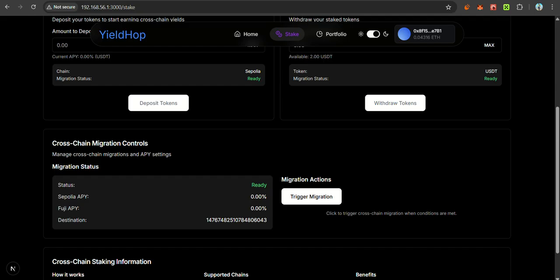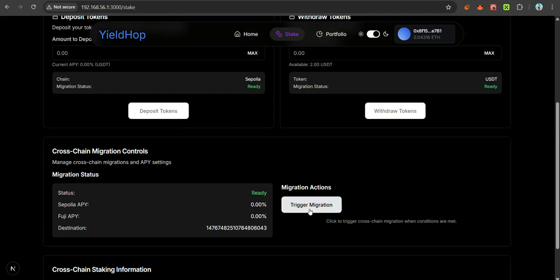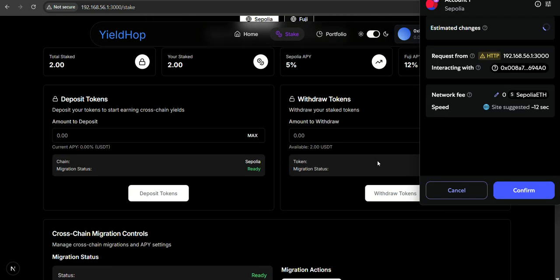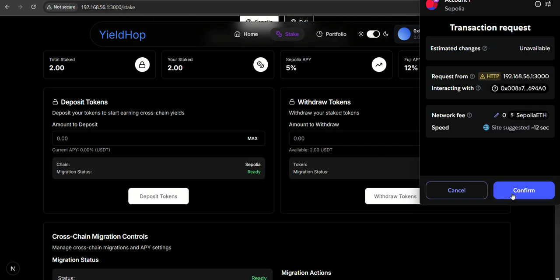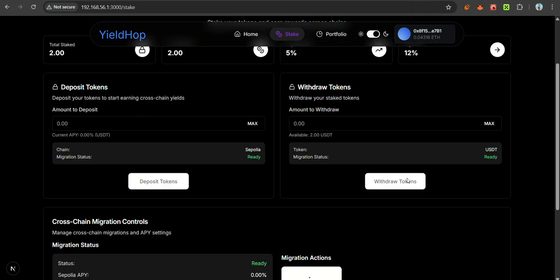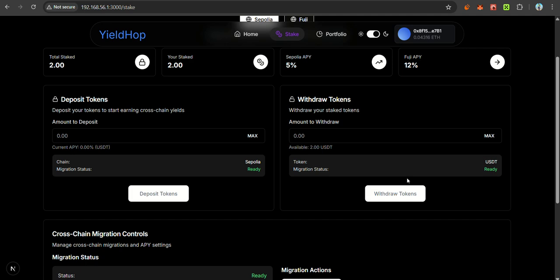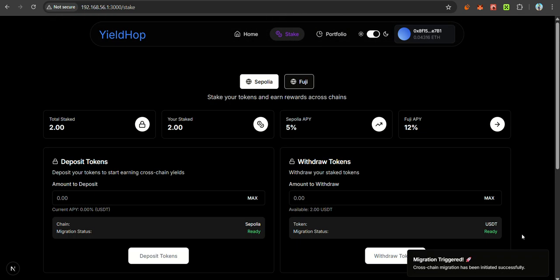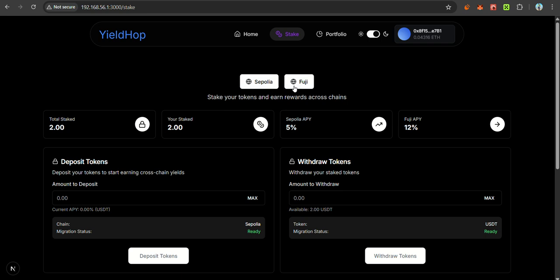Now let's go to our page and trigger the migration. It is processing. You can see the migration was triggered successfully. The funds will go from Sepolia to Fuji because Fuji has the higher APY.